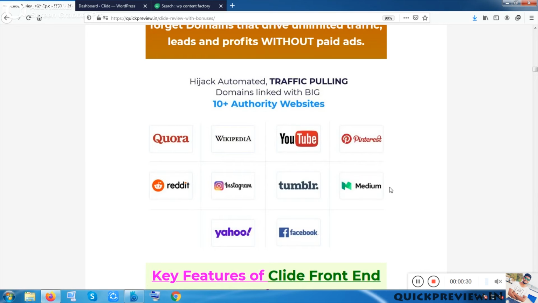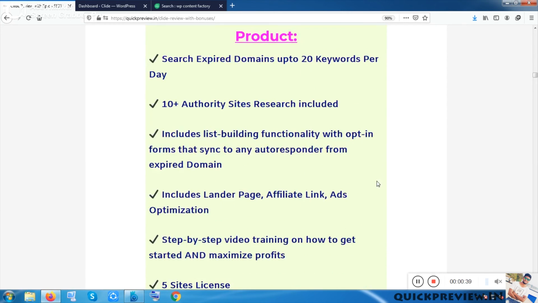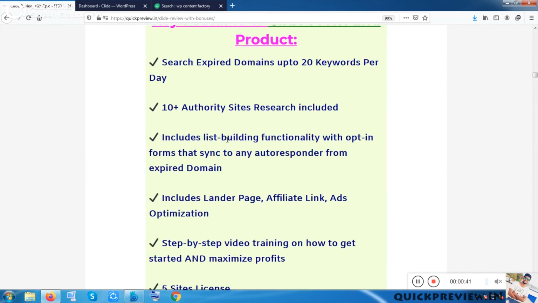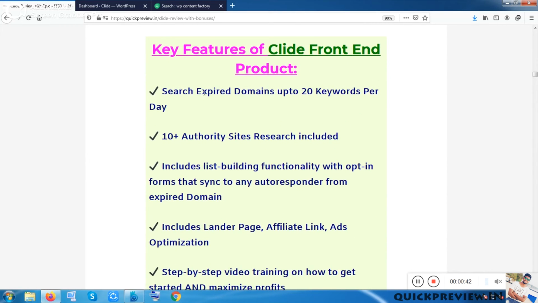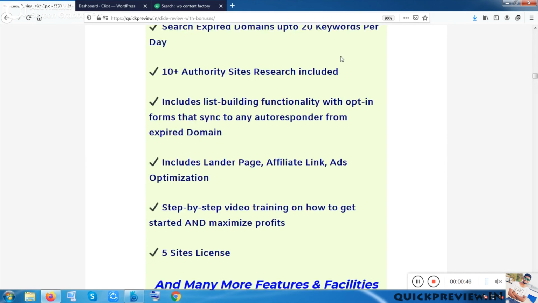You can access from Clyde. Medium is also a very good platform for writing blogs and earning money. So these are the options, these are the key features. These features will be given in the front end version, the Clyde front end version I have mentioned here.